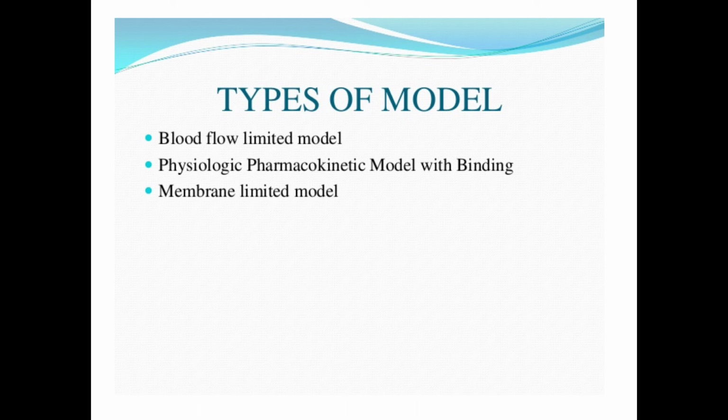So the blood flow limited models are more popular and commonly used than the membrane limited models, and it is based on the assumption that the drug movement within a body region is much more rapid than its rate of delivery to that region by the perfusing blood. So these models are therefore also called perfusion rate limiting models.